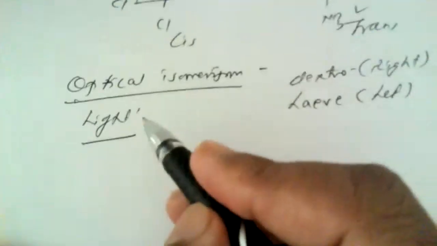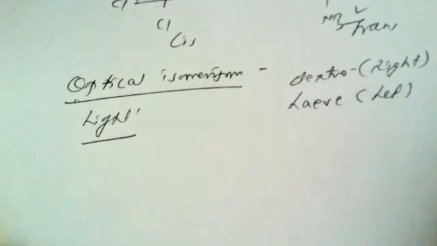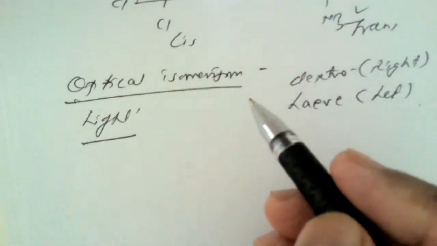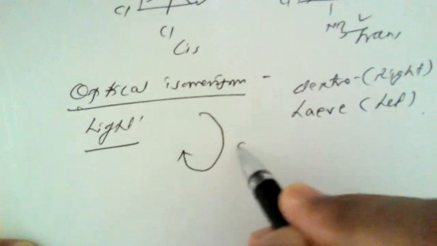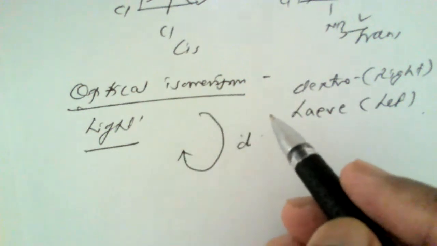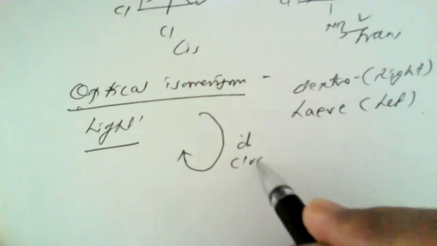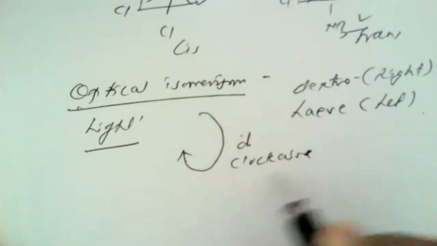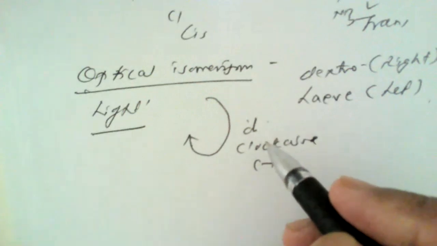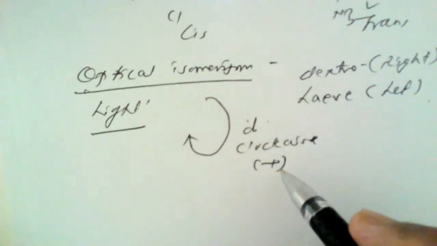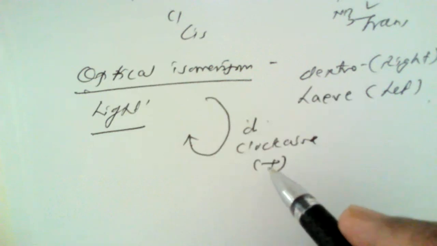The word optical is concerned with light. The isomer which rotates the plane of polarized light towards the right is known as dextrorotatory, a clockwise rotation. Such a compound is always shown by a plus sign, which indicates that it rotates the plane of polarized light towards the right.